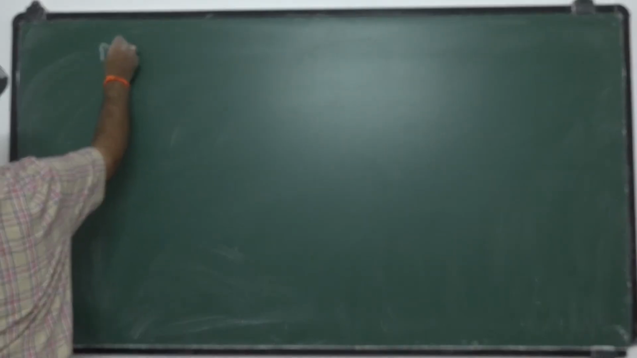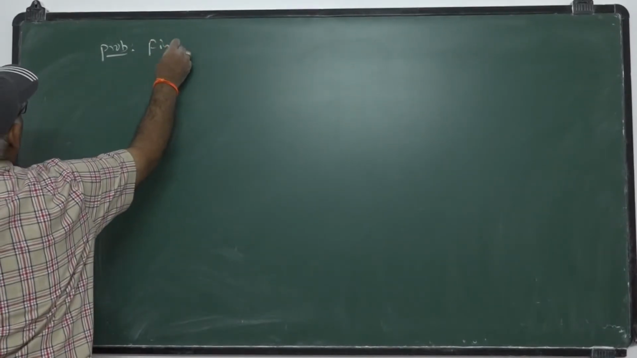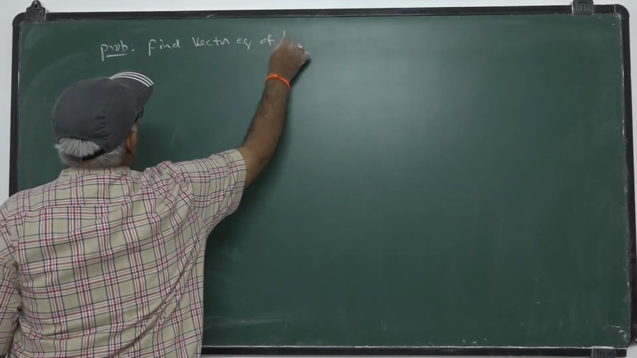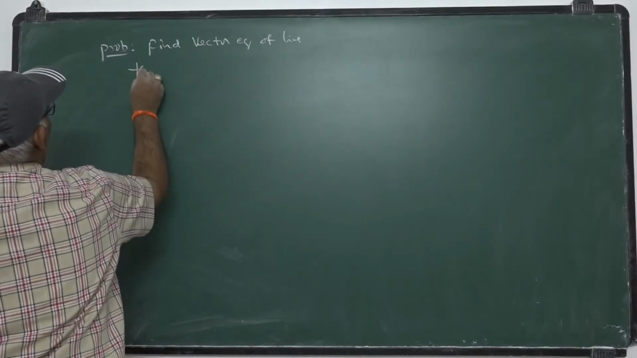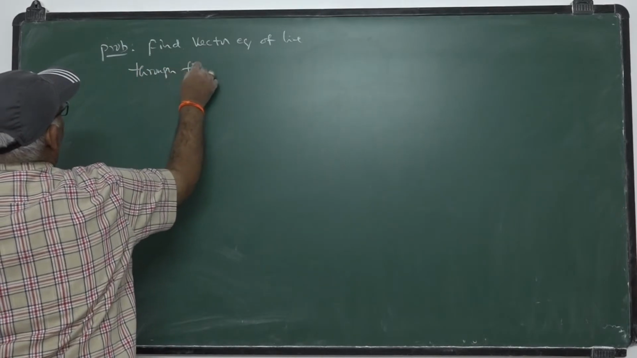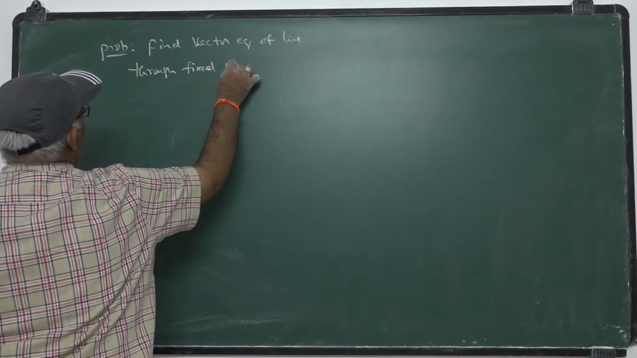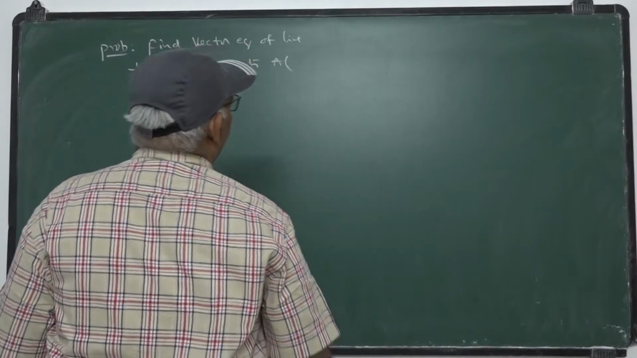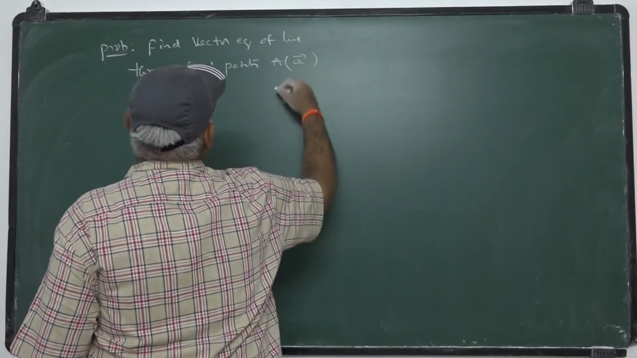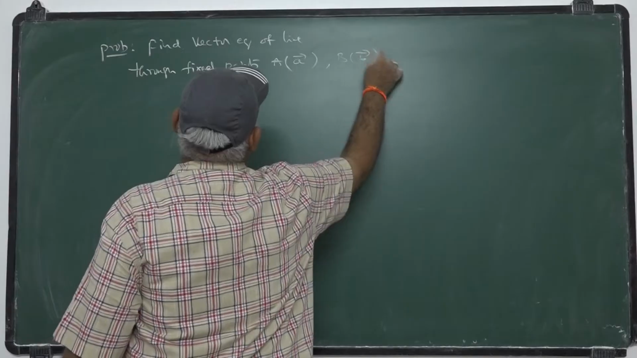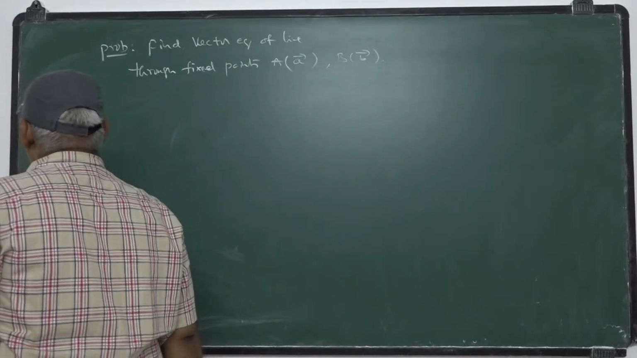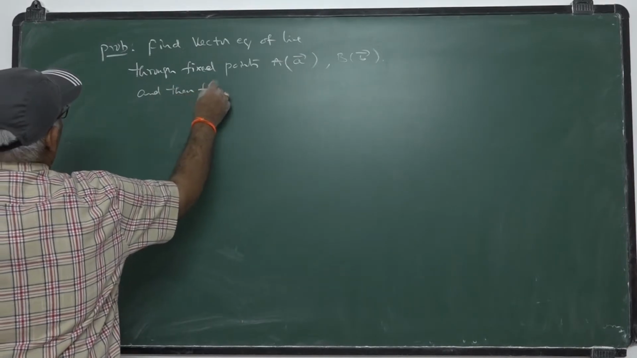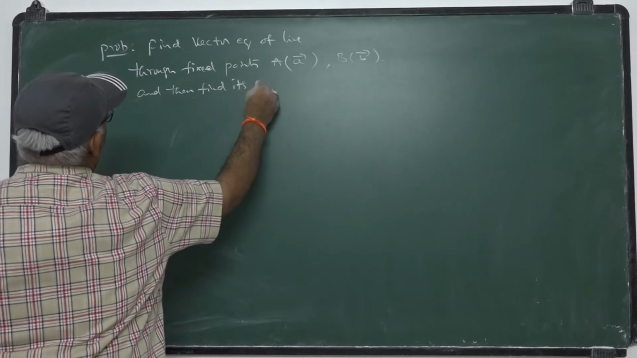Next problem. Find the vector equation of the line through fixed points A bar, B bar, and then find its Cartesian form also.